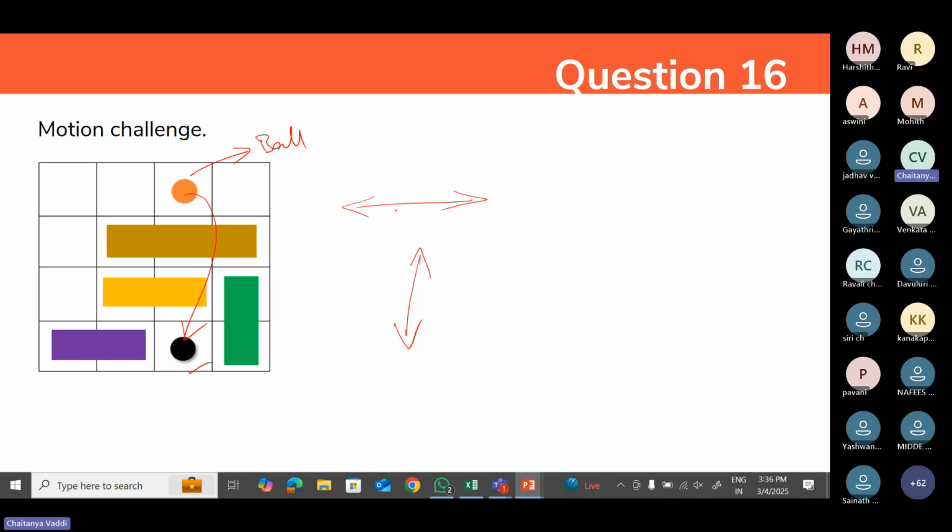So what's actually the biggest challenge here? The task is to make this ball go into this hole with as few steps as possible, and the person who does so will get as many marks as possible. So how do you move this ball to this particular place with as few steps as possible? Let me give you a small example.